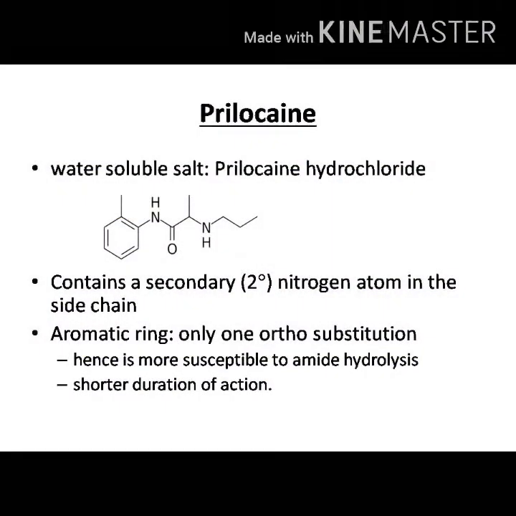Next amide type of local anesthetic is prilocaine. It is used as a water-soluble salt, prilocaine hydrochloride. If you look at the structure of prilocaine, you can see that there are some differences when compared to lignocaine. The first thing is that the lipophilic portion, the aromatic ring, contains only one substitution at the ortho position. Is this change an advantage or a disadvantage? It can be both an advantage as well as a disadvantage.